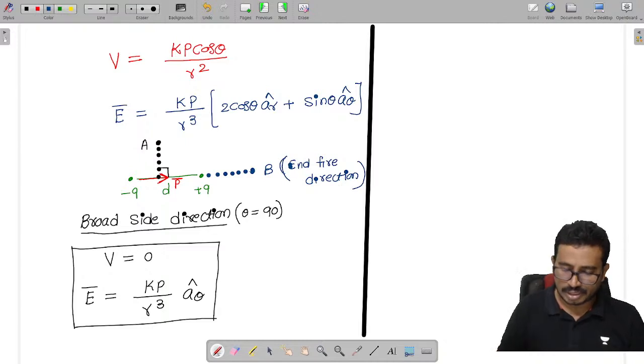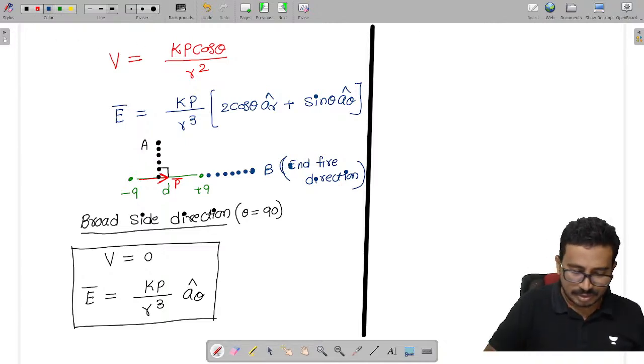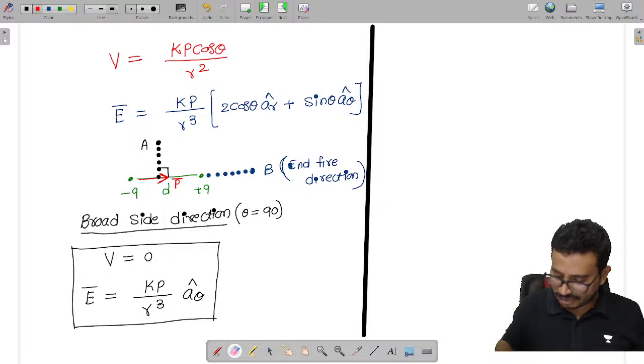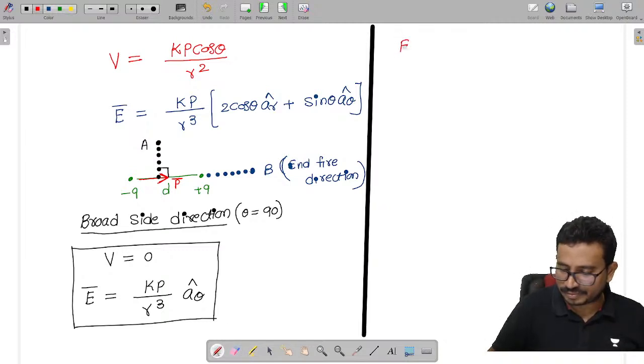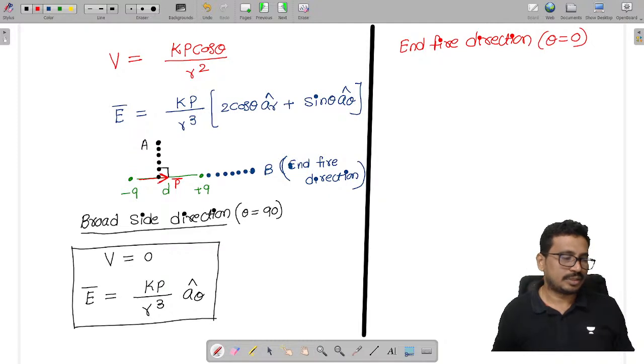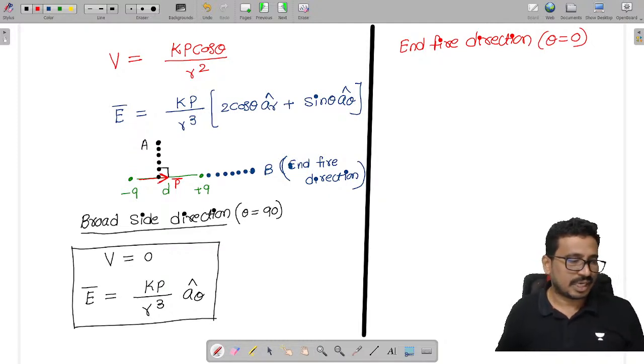Now let us talk about the electric field and potential in the end fire direction. What is your theta value? Theta is the angle between the axis and the point B, so theta is 0.